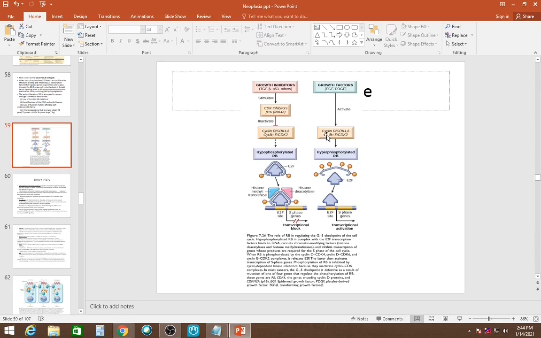What happens when we get growth factors like EGF and PDGF? It activates the cyclin D and cyclin dependent kinases. It leads to more hyperphosphorylation of RB gene. This RB gene gets detached from this E2F transcription factor. It leads to active transcription. Active transcription means more cell proteins, more growth, everything. So cancer will proliferate.